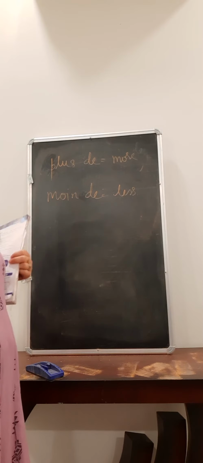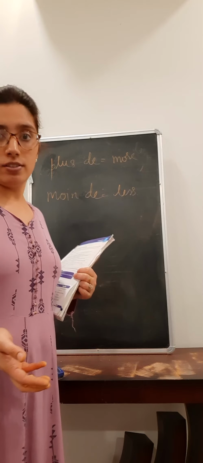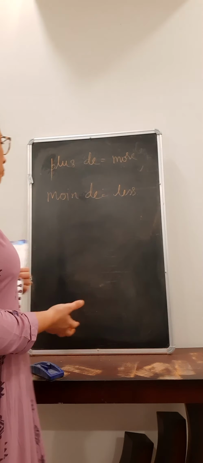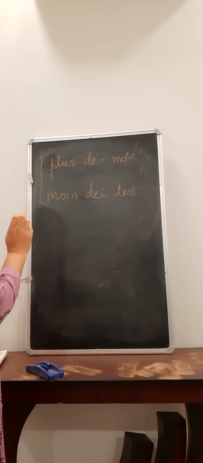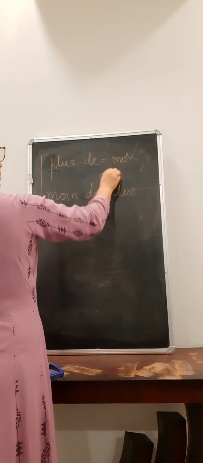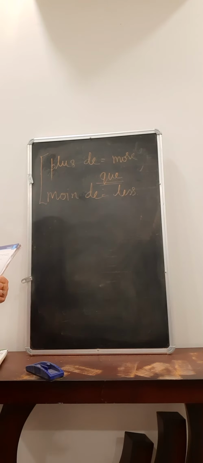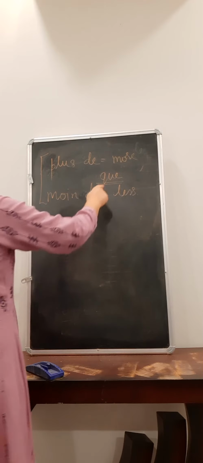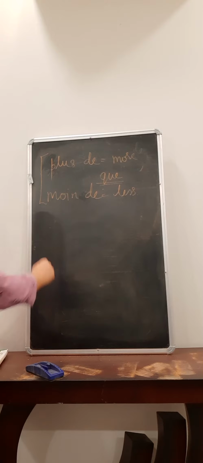I take more coffee than my friend. I'm having more dresses than my cousin. There you use plus de or moins de, right? But one more indication that you can judge where to put plus de or moins de, the statement which is having que, which means than, which indicates comparison, that takes plus de or moins de, right?